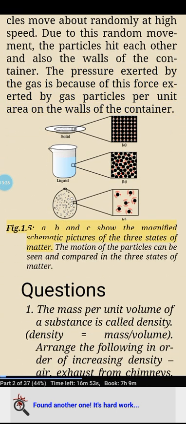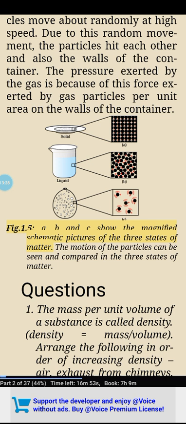Fig. 1.5, A, B and C show the magnified schematic pictures of the three states of matter. The motion of the particles can be seen and compared in the three states of matter. Questions. 1. The mass per unit volume of a substance is called density.